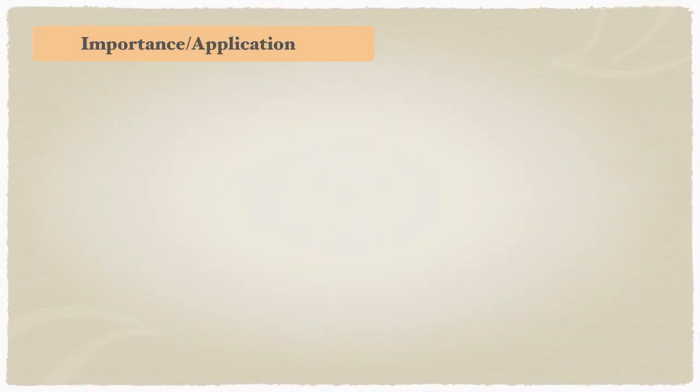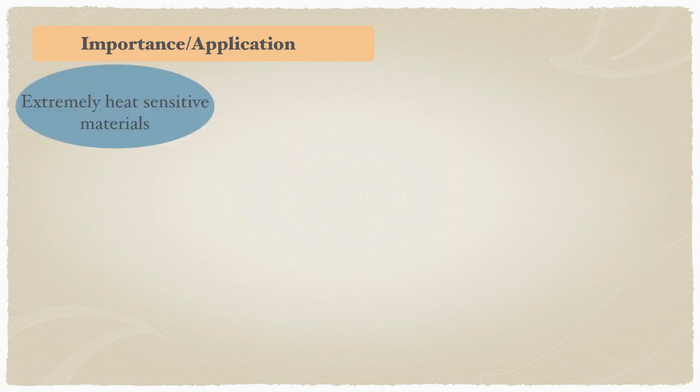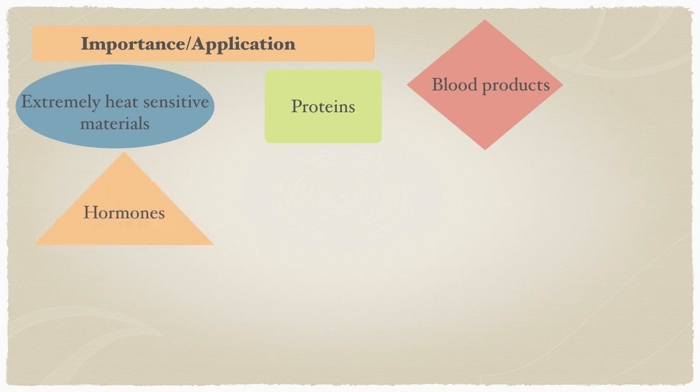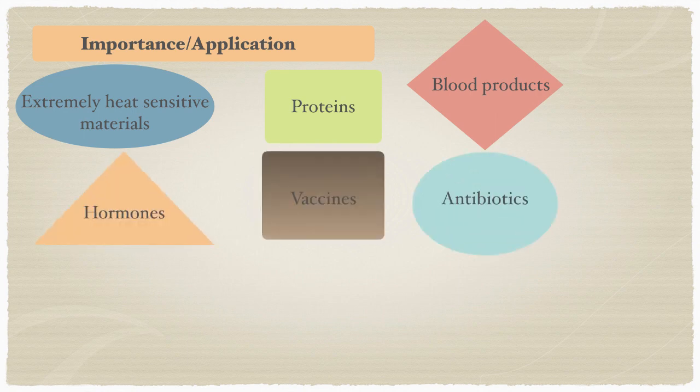So, what is the importance or application of freeze drying? In recent years, freeze drying has become an increasingly important process in the pharmaceutical and biotechnology industries. It is used to dry extremely heat sensitive materials, for example, proteins, blood products, hormones, vaccines, antibiotics.